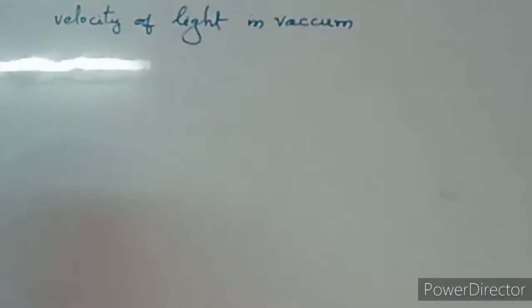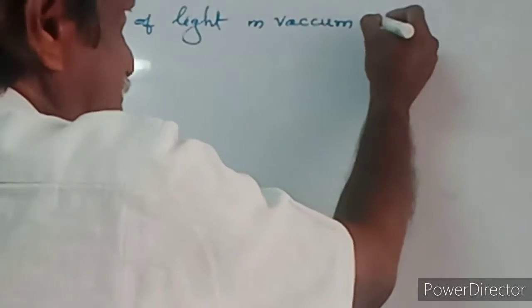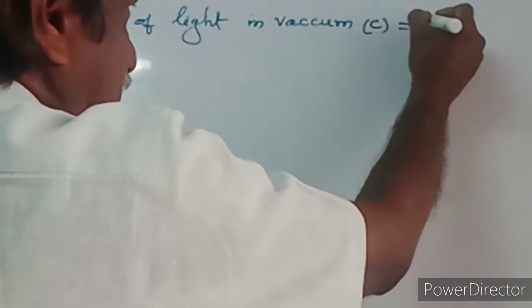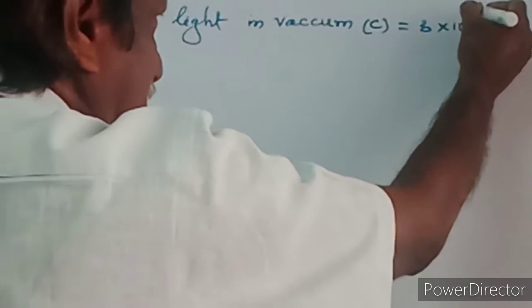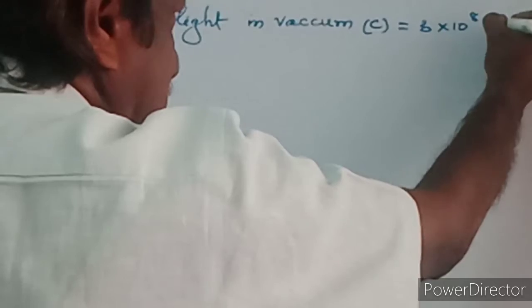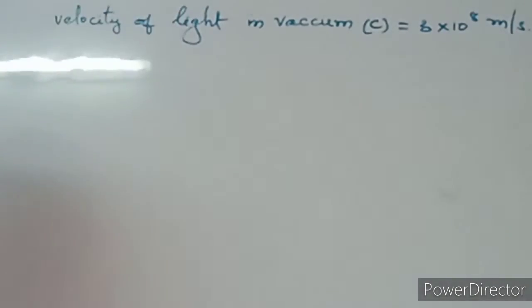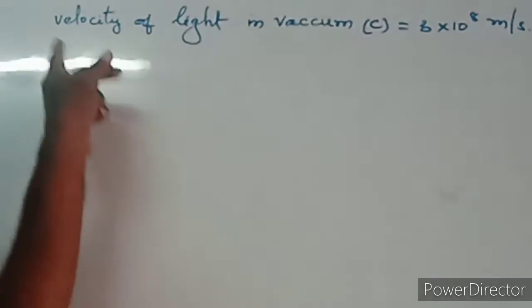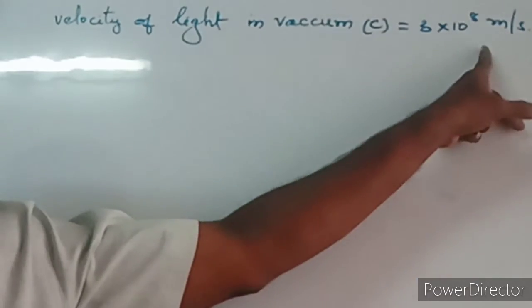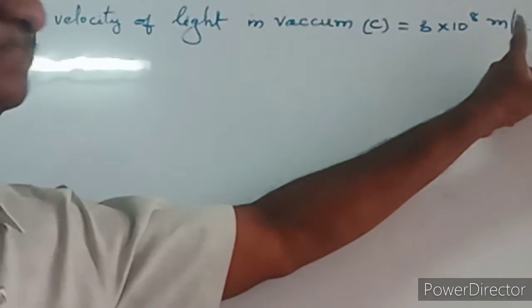The velocity of light in vacuum is equal to 3 into 10 power 8 meters per second. So the velocity of light in vacuum is 3 into 10 power 8 meters per second.